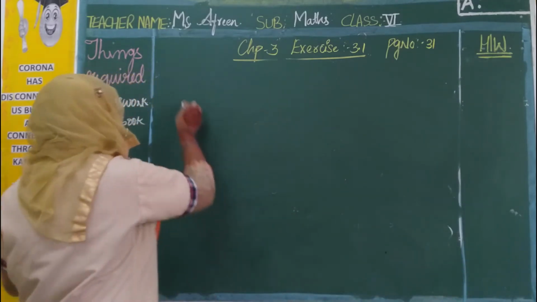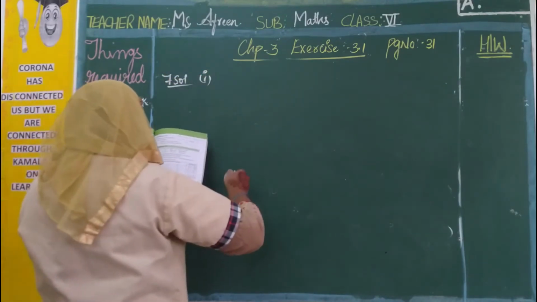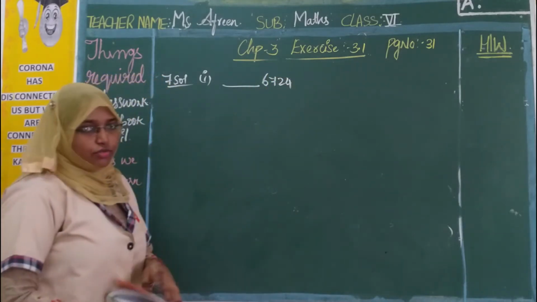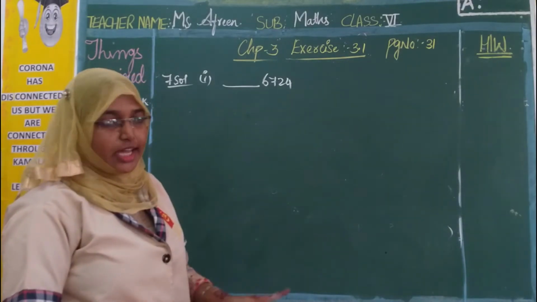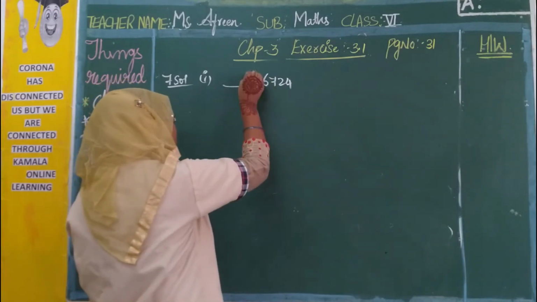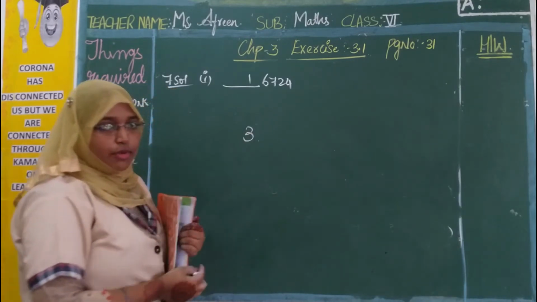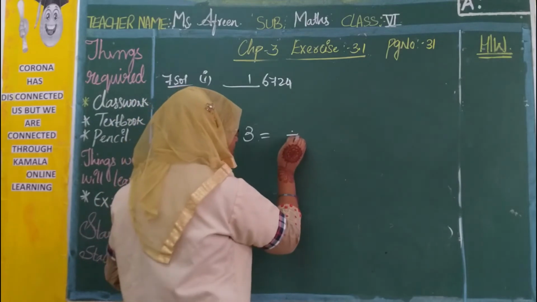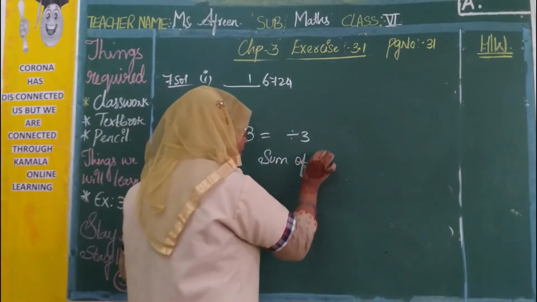Here they have given, so let us take the first one. In the first one, there are 6, 7, 2, 4. They are telling you to fill this blank with the smallest possible digit and the greatest possible digit so that it should be divisible by 3. Suppose I write here 1 or 2, any number. But actually, what is the rule of 3? The sum of the digits should be divisible by 3. Rule 3 is the sum of digits.